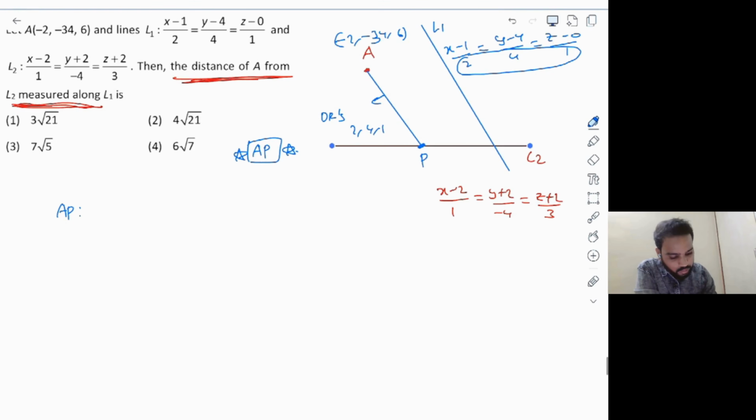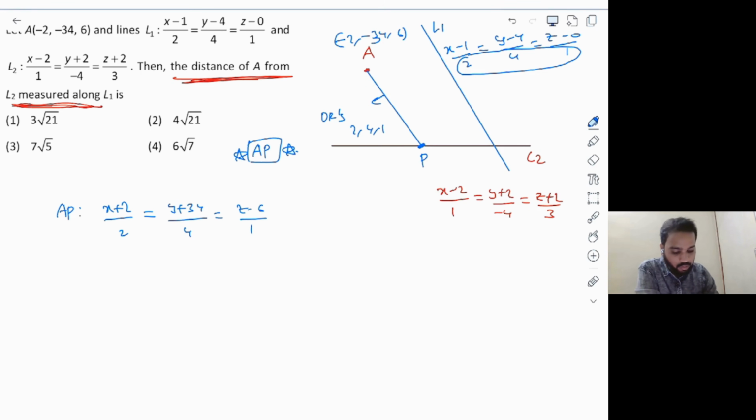So the line equation of AP is x plus 2 divided by 2 is equal to y plus 34 divided by 4 is equal to z minus 6 divided by 1.